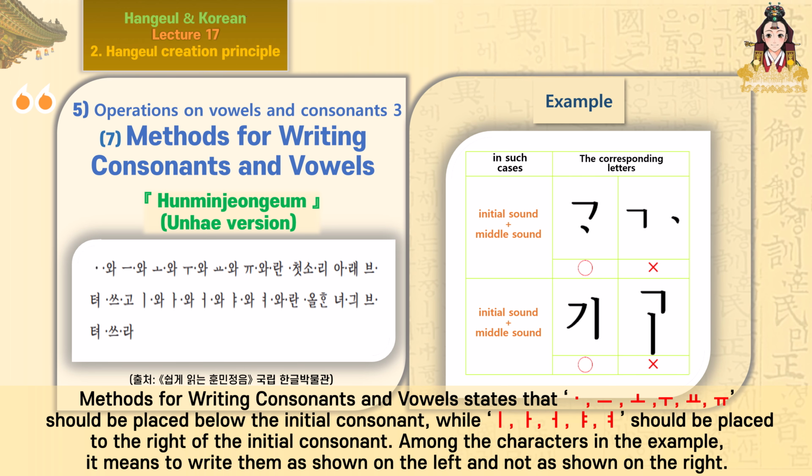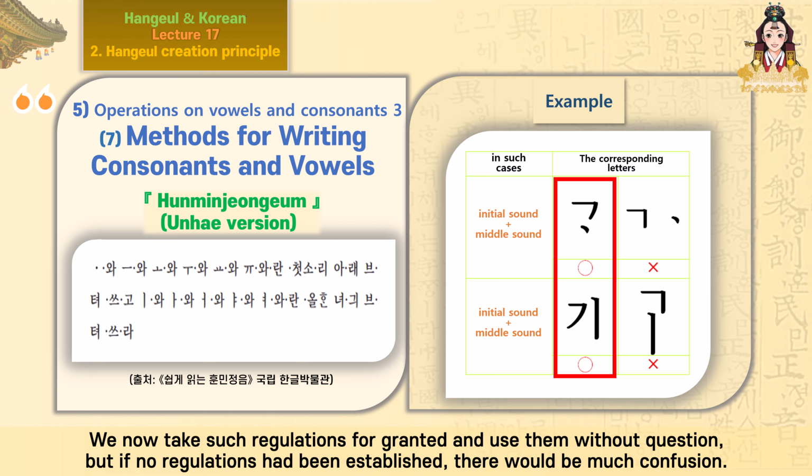Methods for writing consonants and vowels states that a, u, o, u, yo, u should be placed below the initial consonant, while e, a, ya should be placed to the right of the initial consonant. Among the characters in the example, it means to write them as shown on the left and not as shown on the right. We now take such regulations for granted and use them without question, but if no regulations had been established, there would be much confusion.